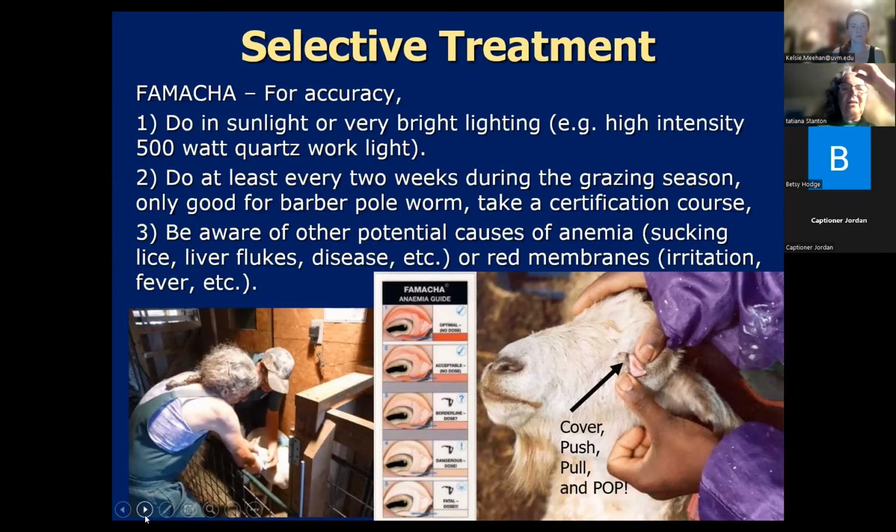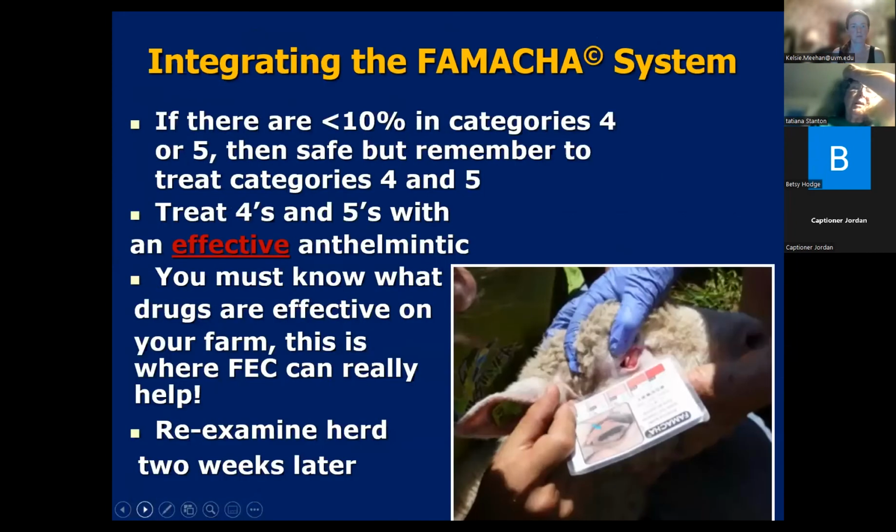Next slide. And there are other causes of anemia in sheep and goats. Now, one thing to keep in mind, if less than 10% of your flock is in categories 4 and 5, then you would treat those animals and you would re-examine the herd again in 2 weeks. Okay, and you would want to be treating them with an effective dewormer.